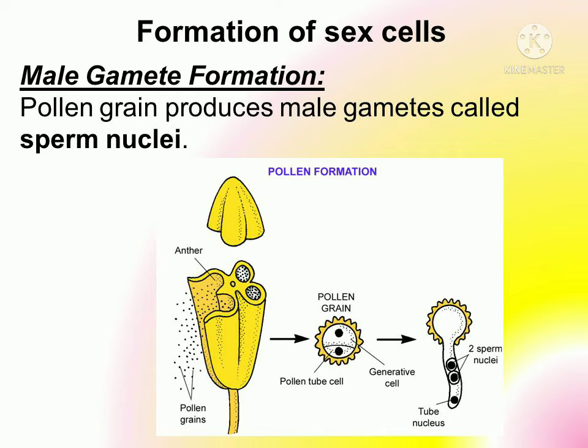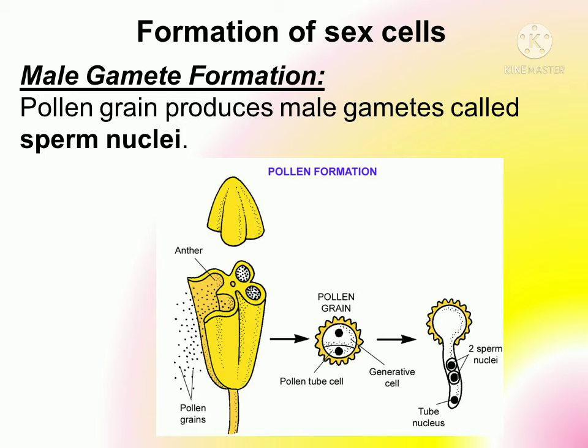In that case the microspore tissue is said to be tetrasporangiate. Tetra means four, sporangiate means four kinds of lobes are present. Externally it is bithecous, two thecae are present. Internally it is tetrasporangiate, meaning how many sporangiate tissues are there, four. Inner to that sporangiate tissue, the sporogenous tissue develops, meaning it grows and undergoes divisions and results in the formation of a vegetative cell and a generative cell.